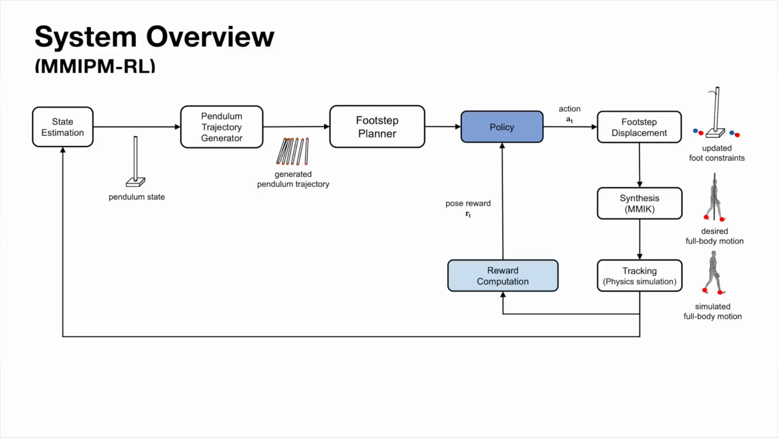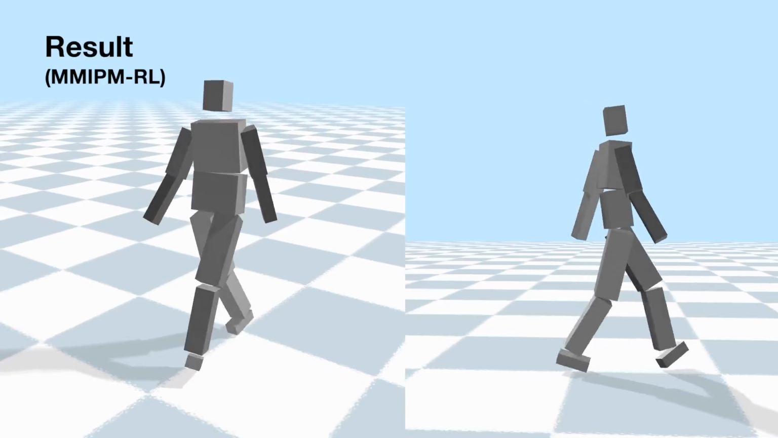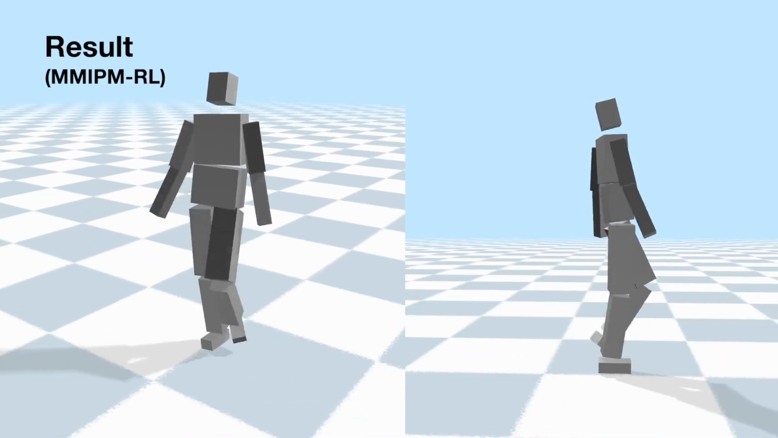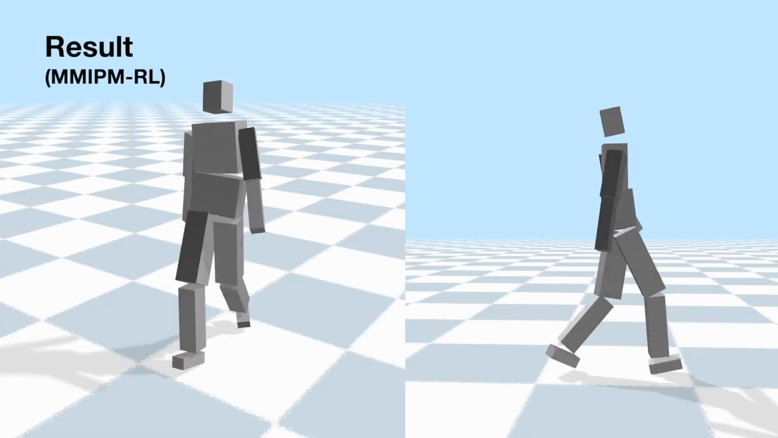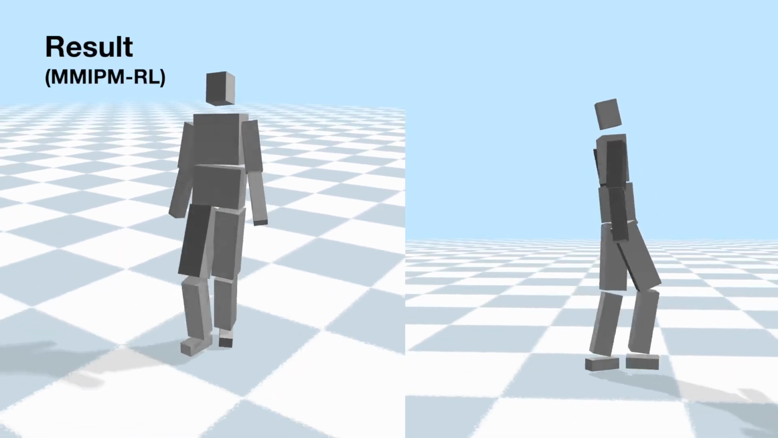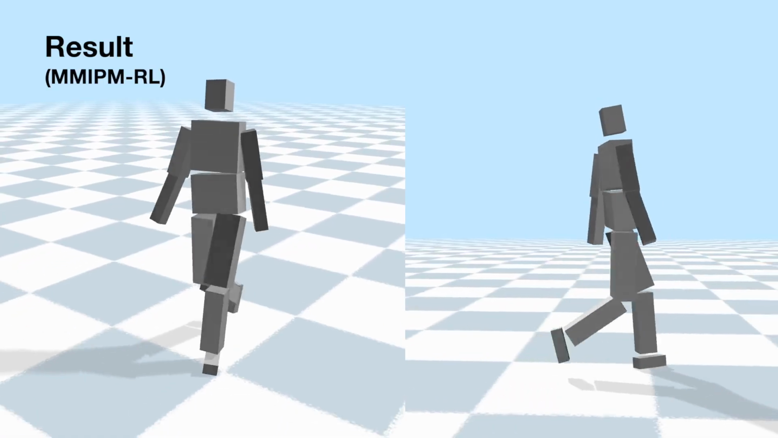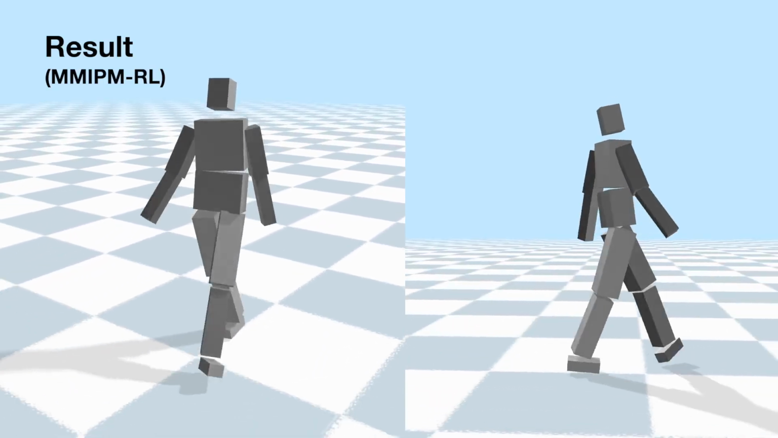We also propose a new control method called MMIPMRL, which combines MMIPM approach with deep reinforcement learning. MMIPM generates desired footstep locations by minimizing the deviation between simulated motion and reference motion through a fixed phase-dependent displacement map. In contrast, MMIPMRL generates state-dependent footstep deviations as an action of policy instead of a fixed displacement map. For a detailed description, please refer to section 4.3 of the manuscript.